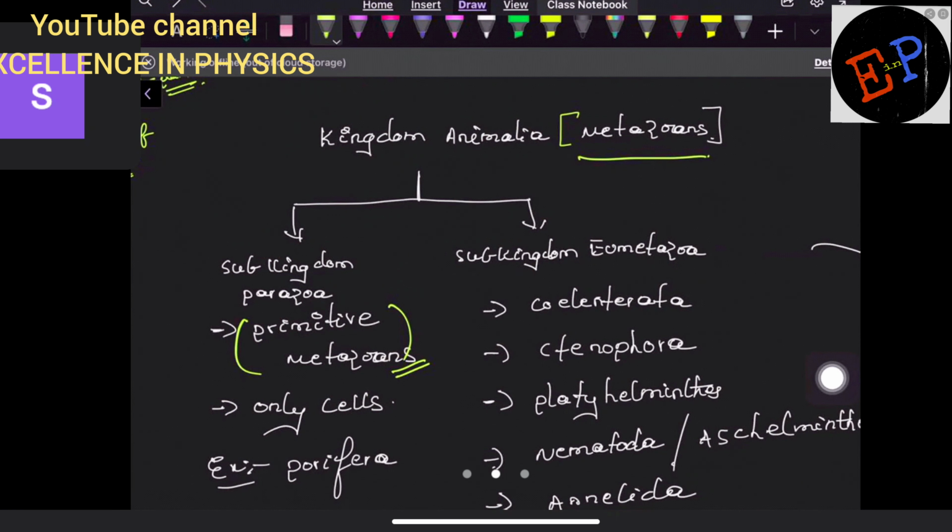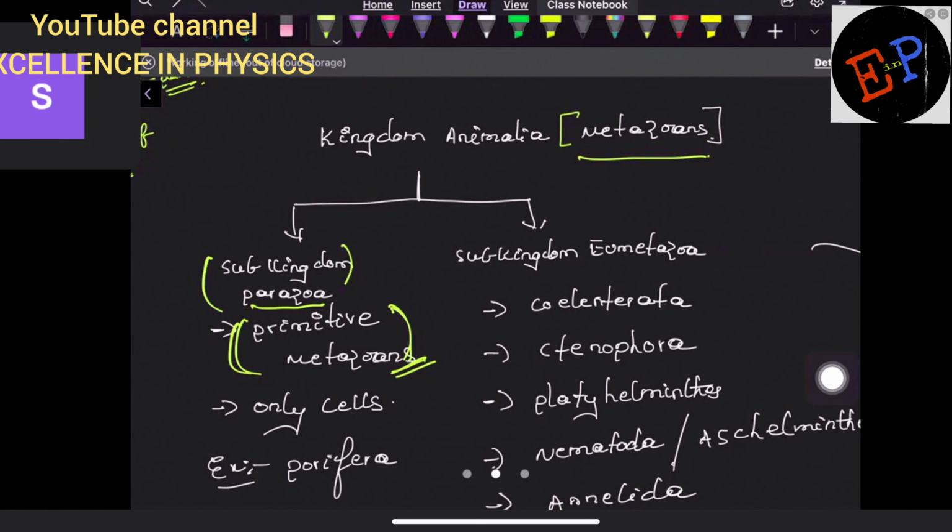Clear, no? So similarly, in the primitive formation of this Animalia, very primitive metazoans or primitive animals were formed, which were made up of only single cells. Such type of animals, such type of metazoans, we can call them primitive metazoans. And the name of this group is called parazoa. What is the name of this primitive type of metazoans? Parazoa. Are you able to understand?